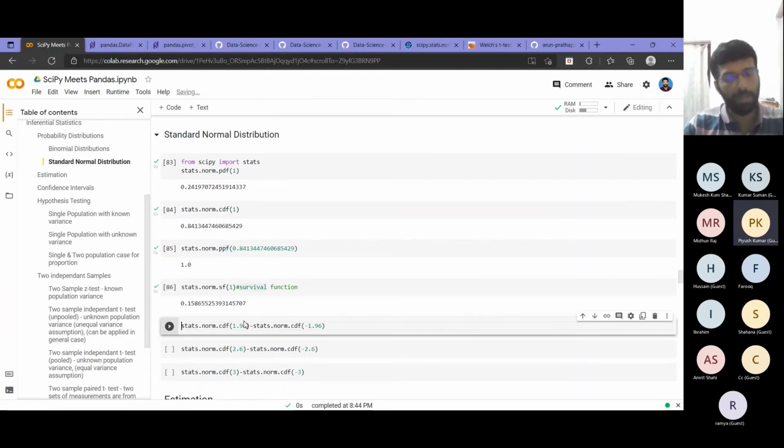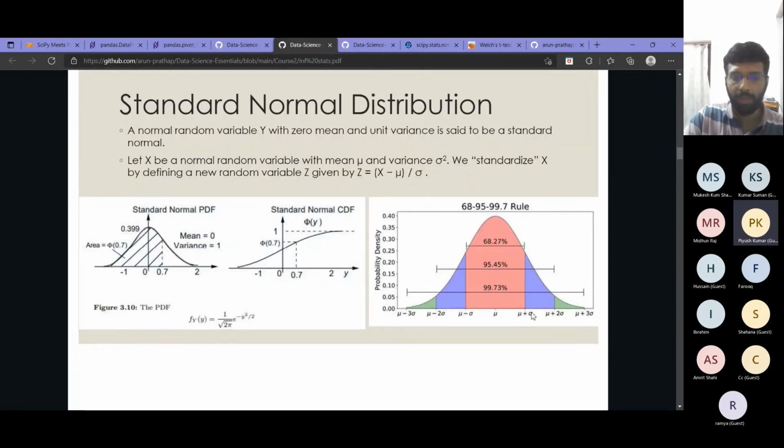Now suppose questions can come where I want to find the probability between two set values. Suppose I am asked to find the probability of the value being between sigma and minus sigma, or between 2 sigma and minus 2 sigma. This is straightforward, right? 68.27 I know, 95.45 I know, 99.73 I know. Suppose I am asked to find the probability between sigma and minus 2 sigma. Then I have to do 68.27 by 2 plus 95.43 by 2. So if it is these values, we can find it out some way.